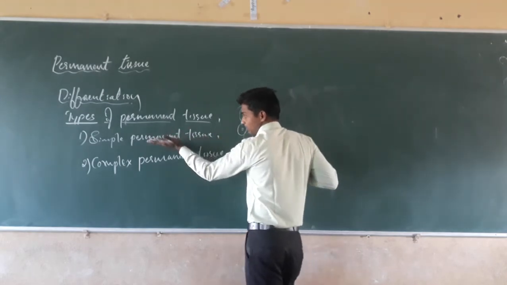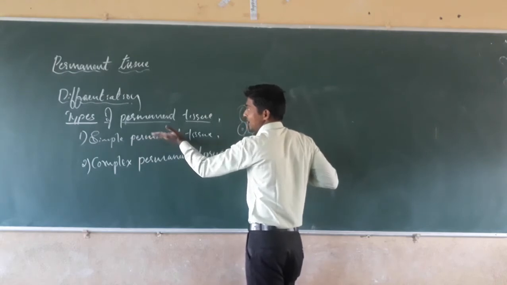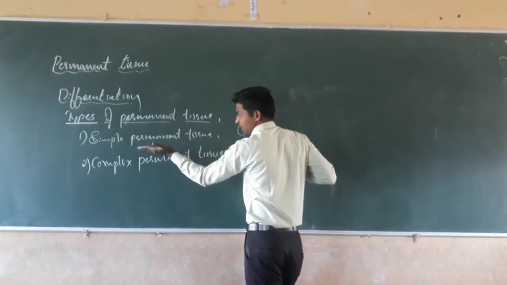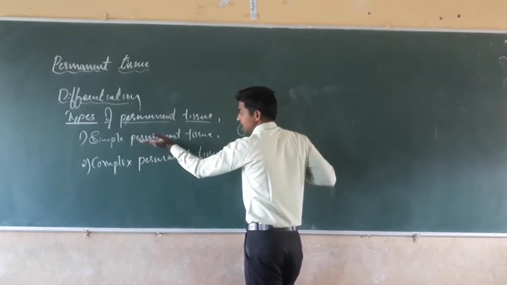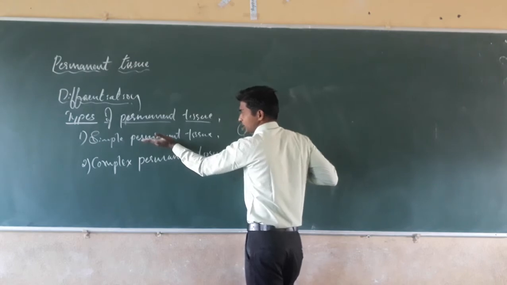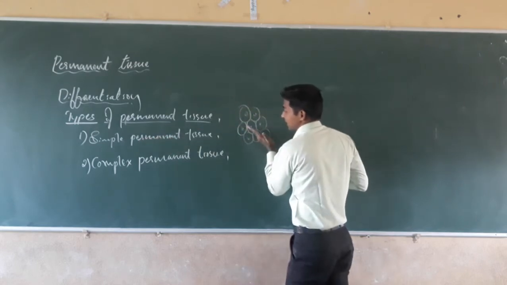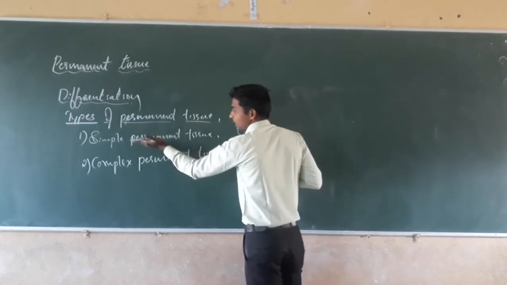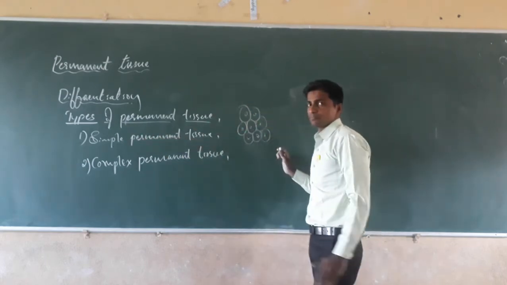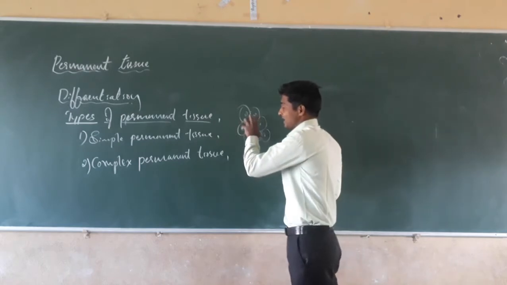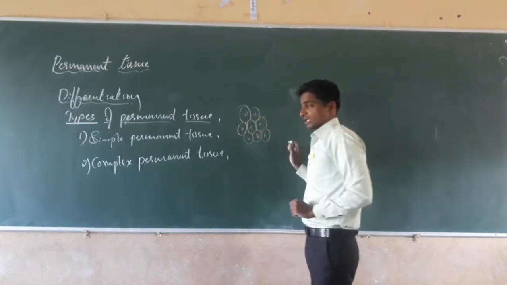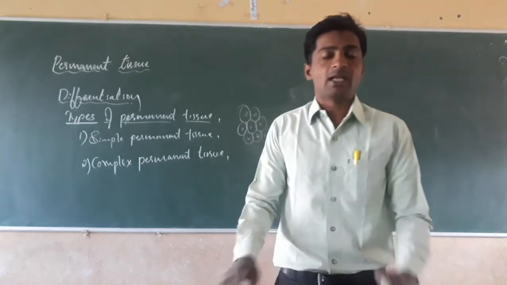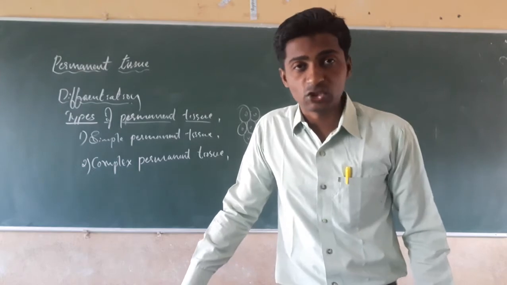The same kinds of cells containing permanent tissue is called simple permanent tissue.